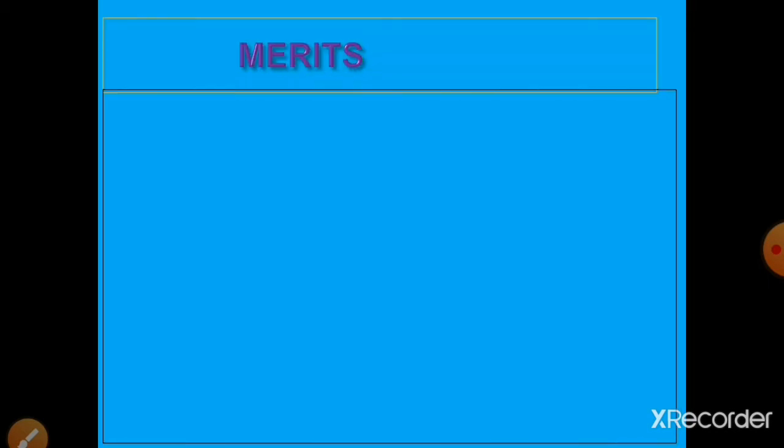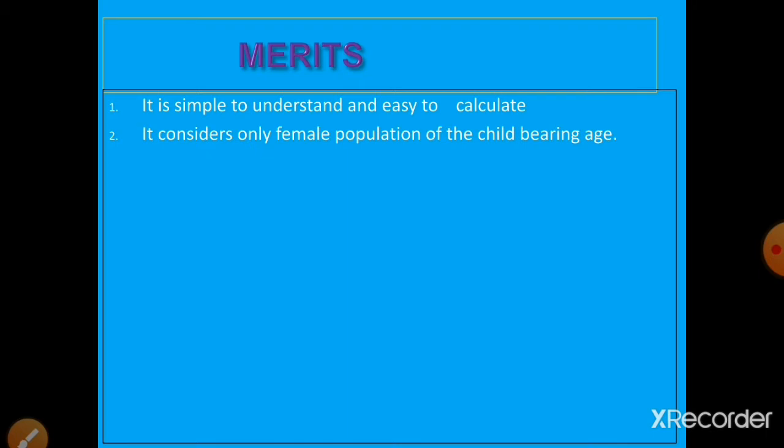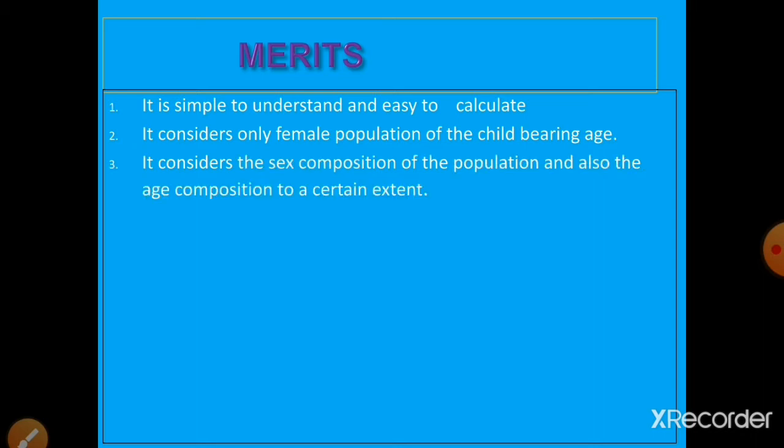Now the merits of GFR. The first merit is that it is simple to understand and easy to calculate. Second, it considers only the female population of the childbearing age. As you know, for birth rate we need only the female population, so here they are considering the female population only. Third merit, it considers the sex composition of the population, and also the age composition to a certain extent. For birth rate we need age and sex of the population, so here they are considering age and sex of the population.